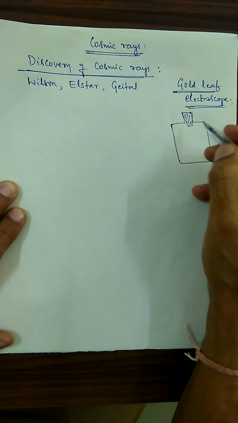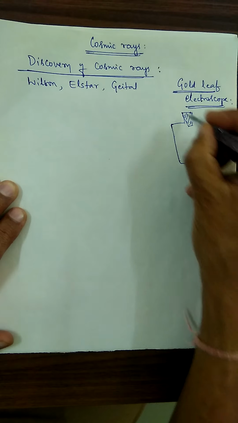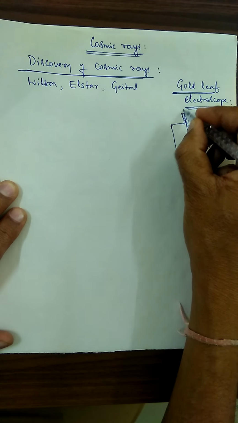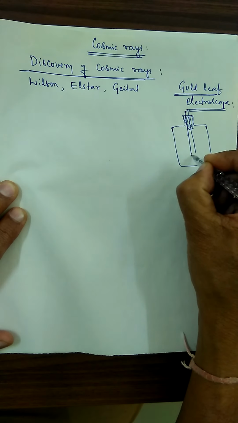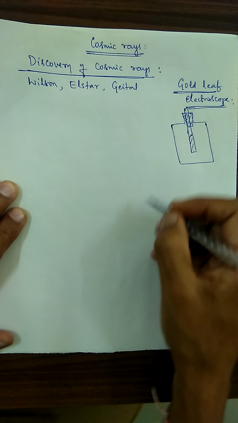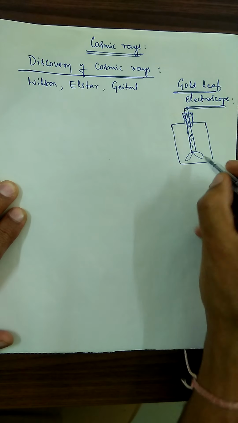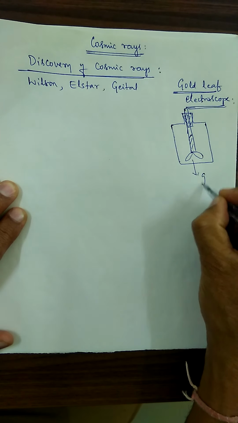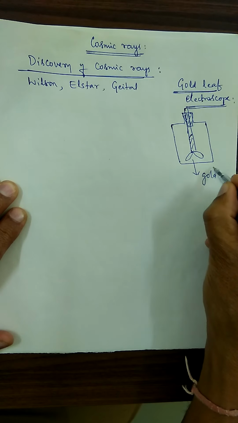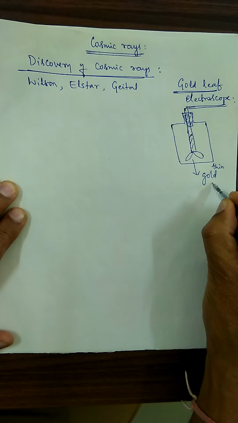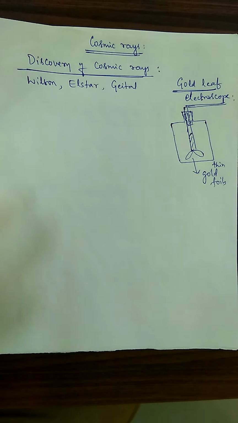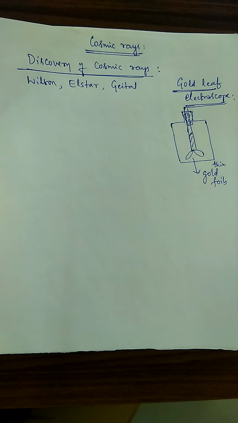Here there is a copper rod, and to this copper rod two thin gold foils are connected.